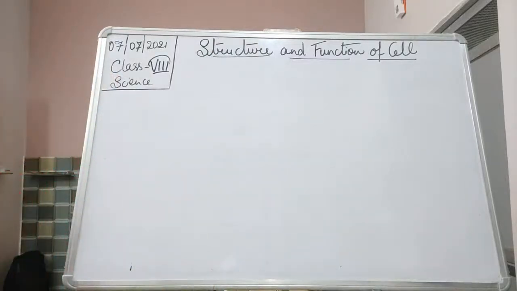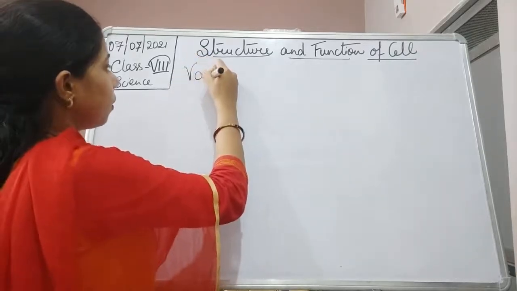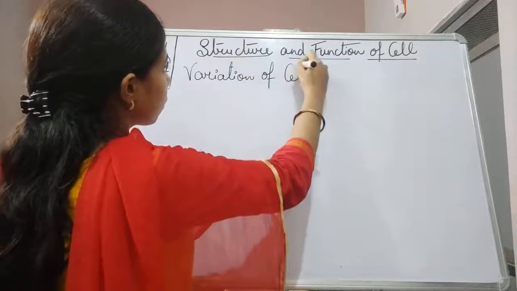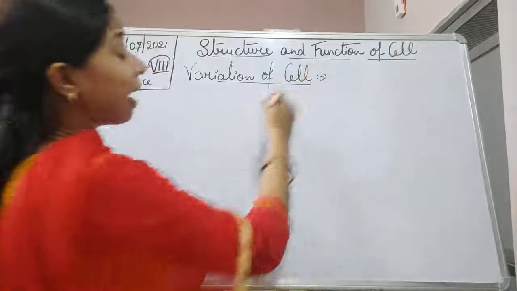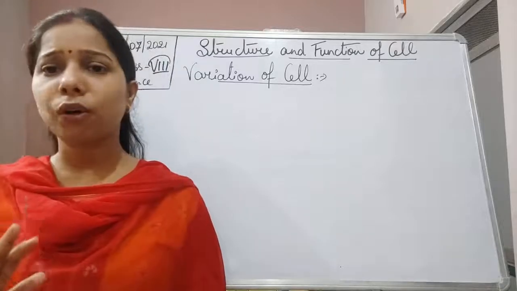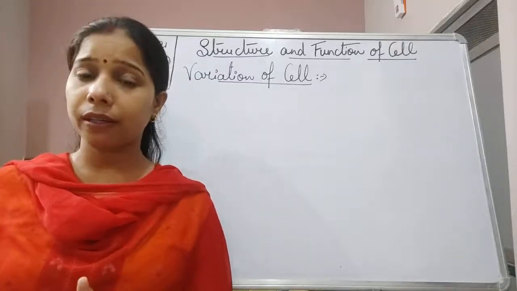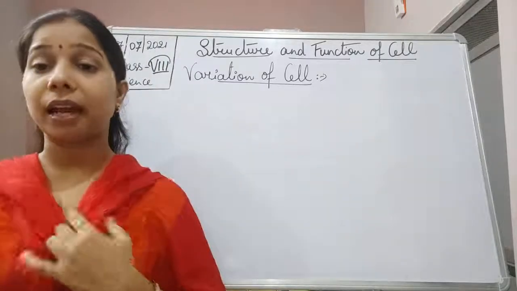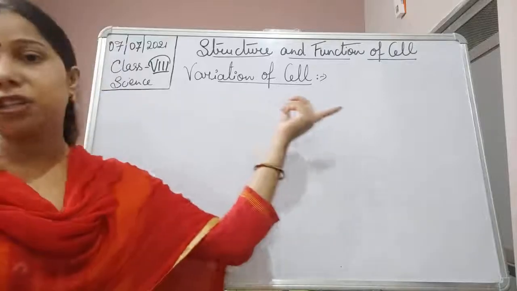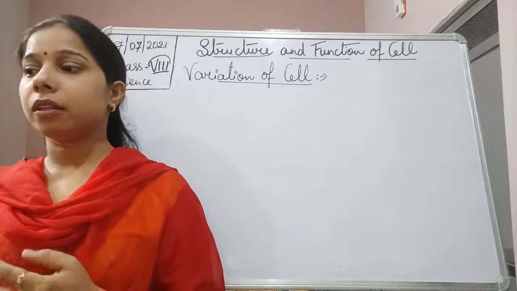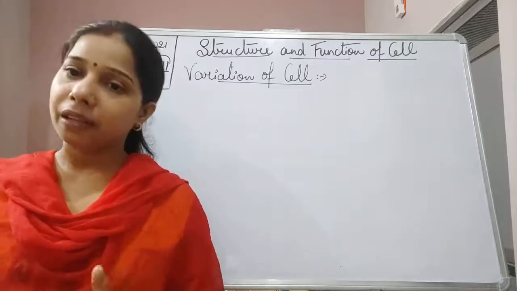Okay, so variations of cells. If we talk about the variation of cells, what does it mean, students? It means that cells are not always equal, they are not always the same in every living organism, but they vary. This variation can be of many types, students, and that is why it is said variation in the cell. It means a cell varies from other cells in shape, in number, or even in size.